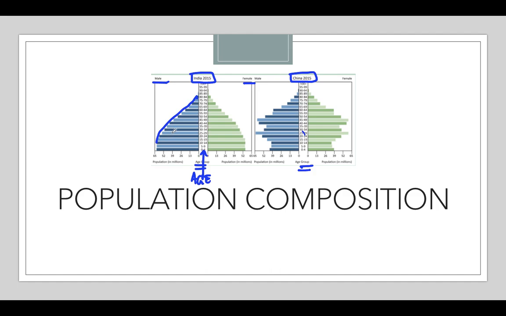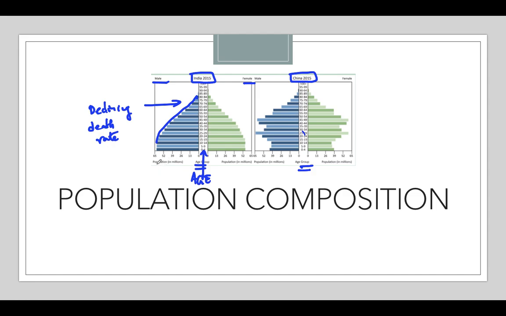And if the pyramid has a wide base and tapers to a pointed top, it shows declining death rate. So if the death rate has declined, then only at the top point you can see the declining of the death rate. And if it is like a tall dome rather than a pyramid, it shows slowly growing population, low mortality and low birth rate.